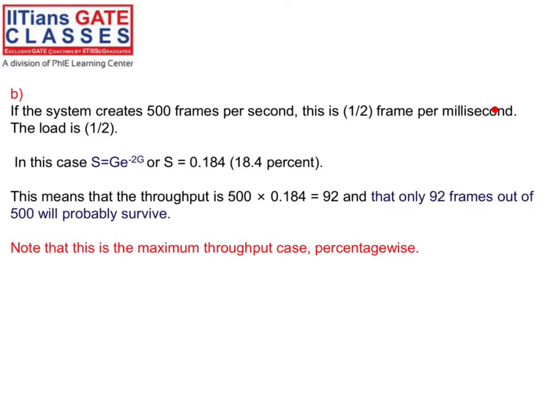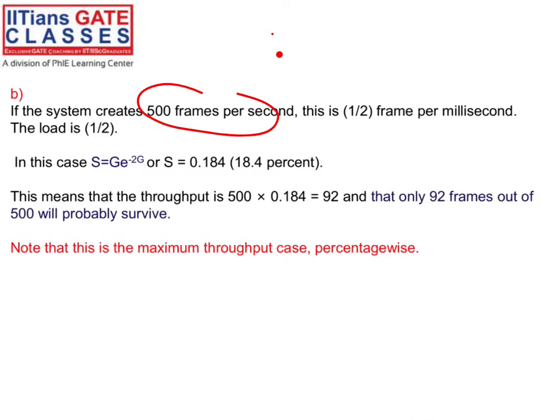Now let's consider 500 frames, right? If the system creates 500 frames per second, that is 1/2 frame per millisecond, meaning 1 frame in 2 milliseconds.